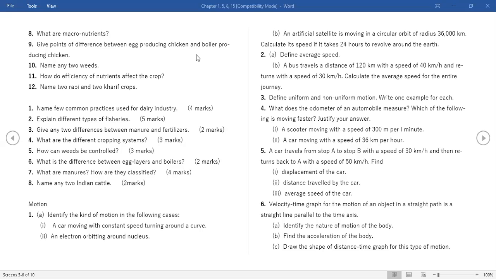Yes. After second B numerical, do the fifth question. After second numerical, solve the fifth numerical.